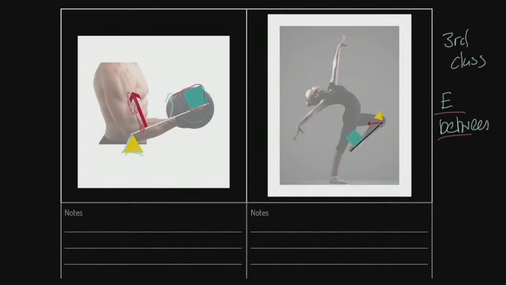We could also look at something like knee flexion. Notice here the weight of the leg. The knee joint is the fulcrum. And here we've got the hamstrings, which attach here to the back of our lower leg and, of course, pull the leg in this way. The effort is between the fulcrum and the load. Therefore, it is a third class lever.